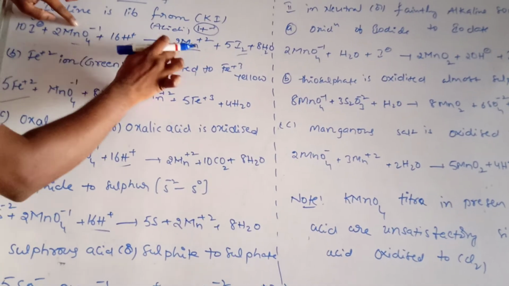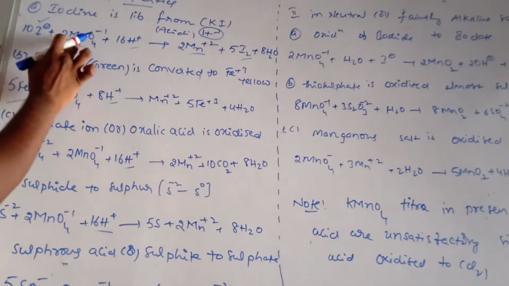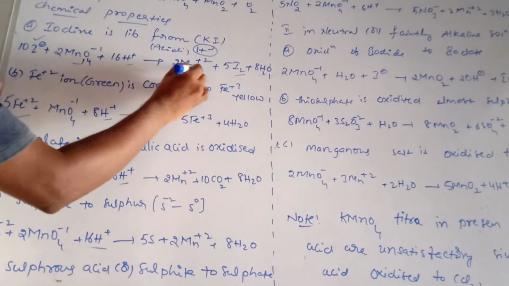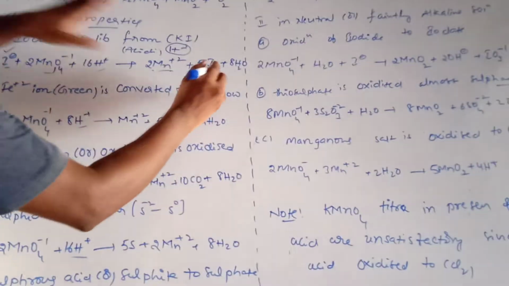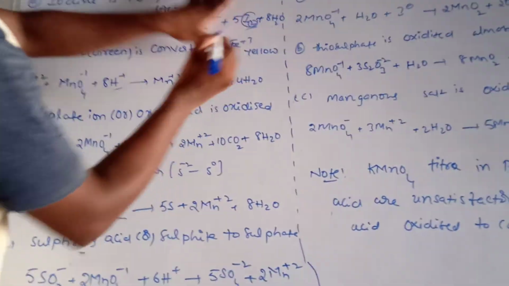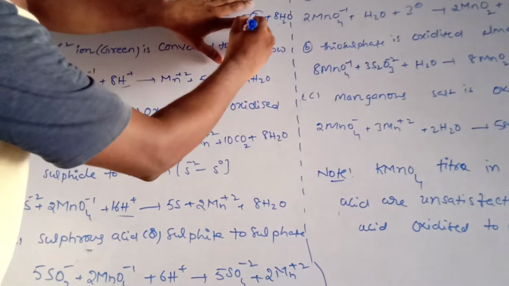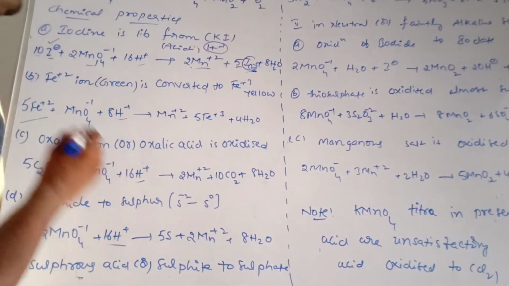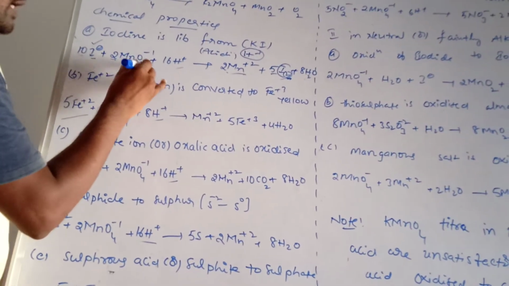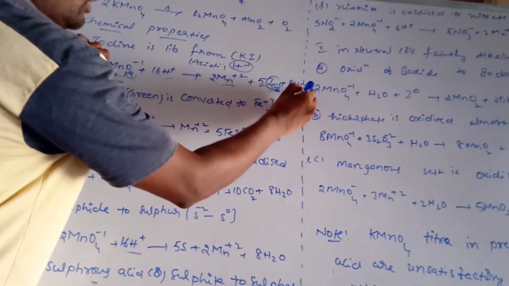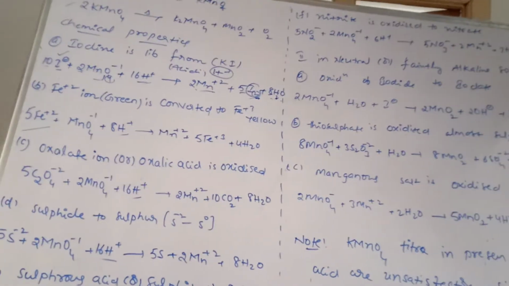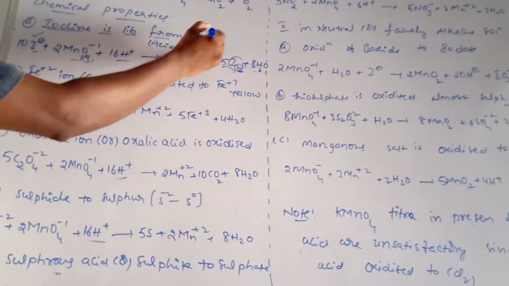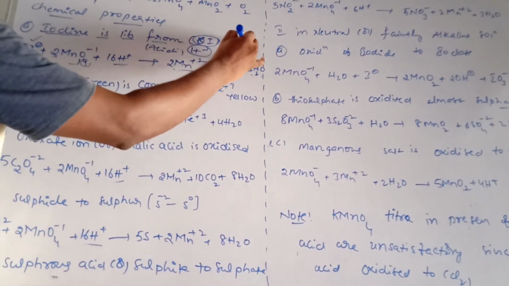In first PUC some reactions are there, you know very well. See here MnO4 power minus 1, Mn power plus 2, balancing: 2 moles of manganese here, also 2 moles here. I minus is converted to I2. See here I2, but here 10 moles is required. Which coefficient is better to multiply? 5. 5 2s are 10. Next, 4 2s are 8, so 8H2O. 8 2s are 16, 16H plus. See students, this is very important. Iodine is liberated from KI, don't write potassium, write only I minus.